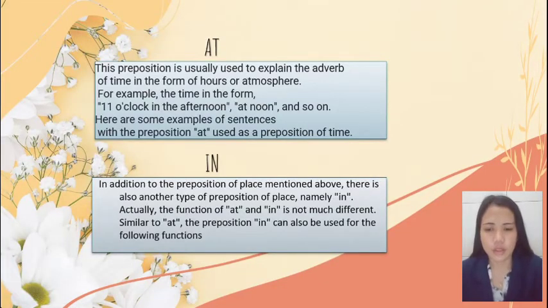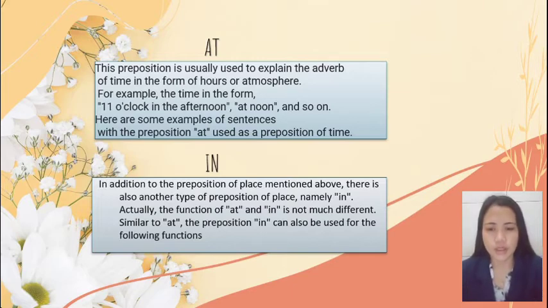A. At. One of the prepositions of place that must be familiar to the ear is the word at. Usually, in indicating a place, the word at is used too. Example: it shows the address, at Gatot Subroto Street, at Mercu Buana Street.